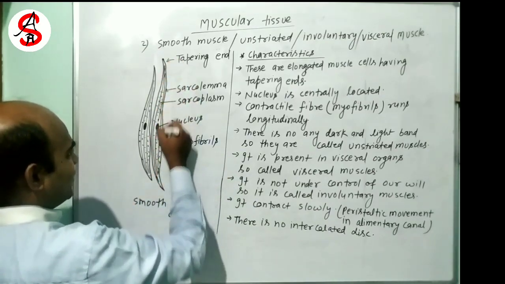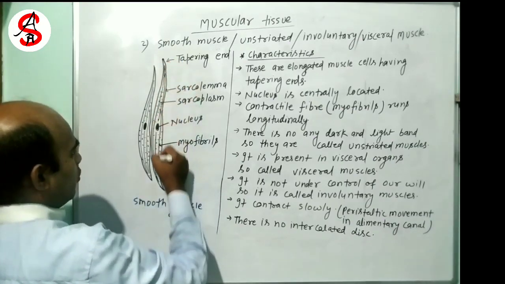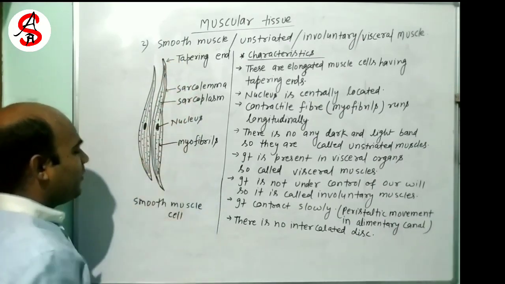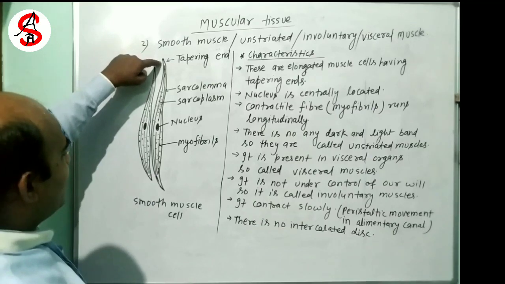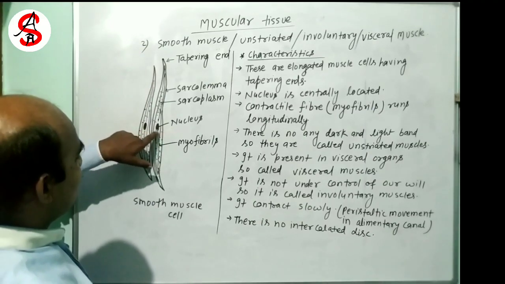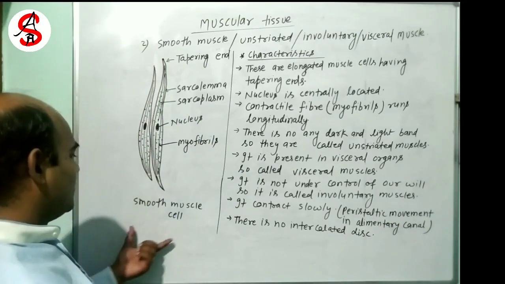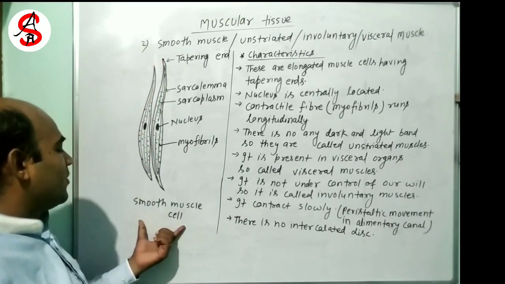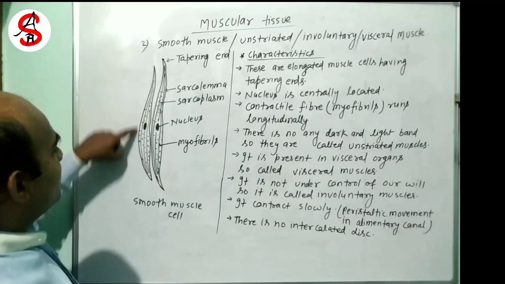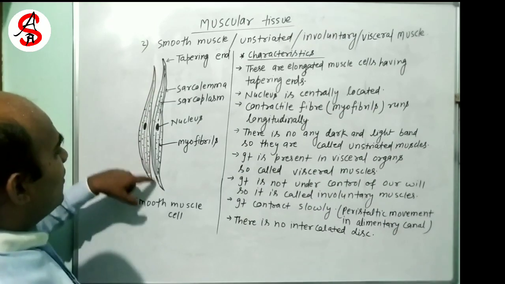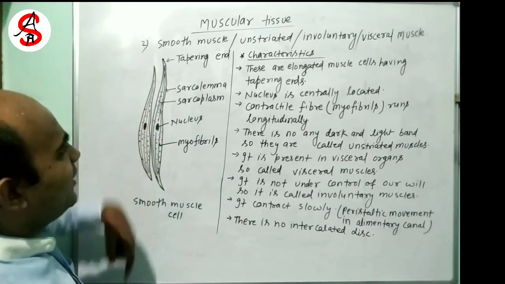The nucleus is centrally located. Myofibrils run longitudinally. This is simple smooth muscle. These are present in bundles and arranged parallel to each other.